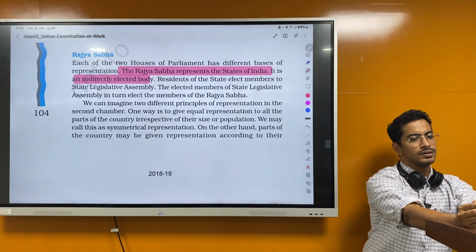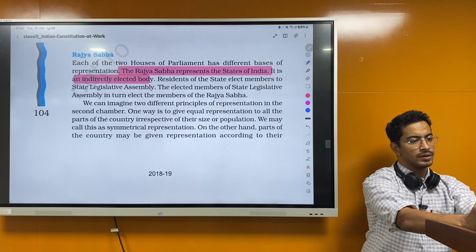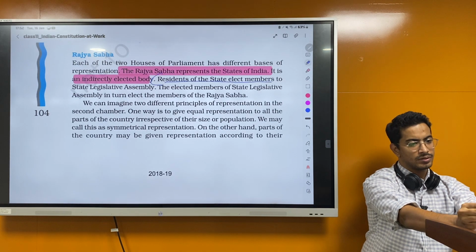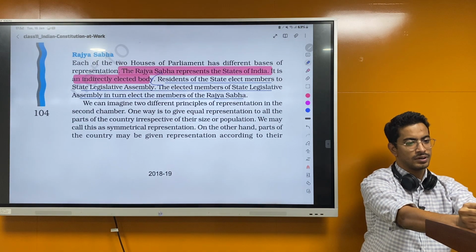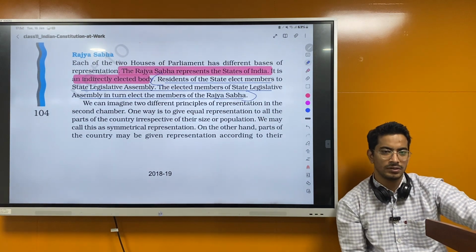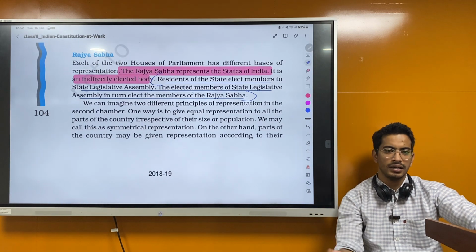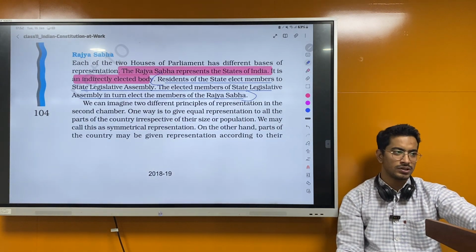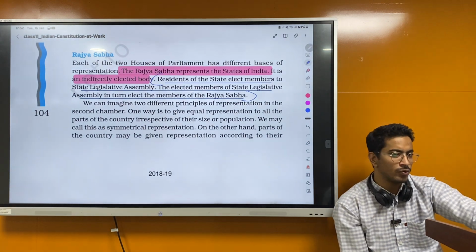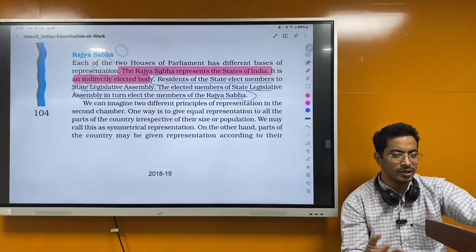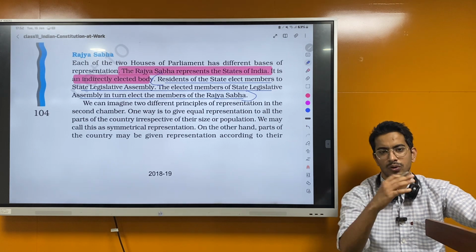So this is the indirect election. MLAs will elect MPs, for the Rajya Sabha only. For Lok Sabha, it is direct, the first past the post system. We have a constituency, we vote, and whoever has the maximum votes, not the majority but the maximum votes, will go to the Lok Sabha.